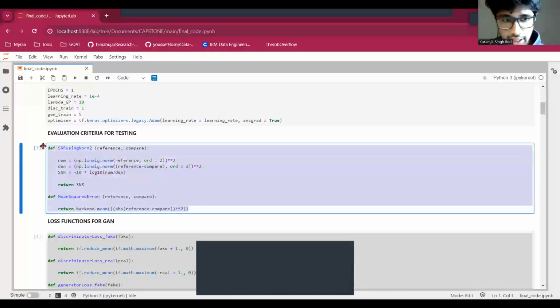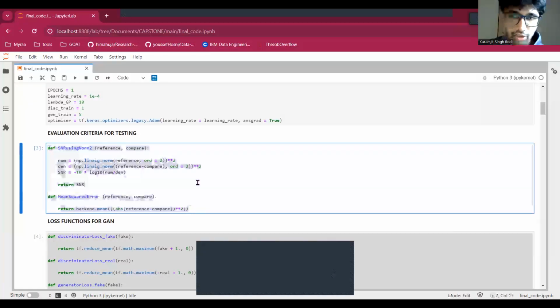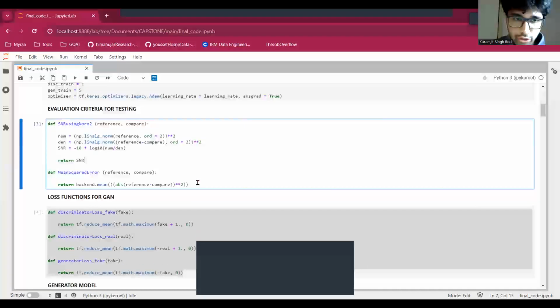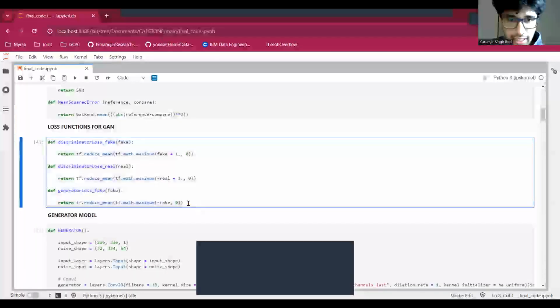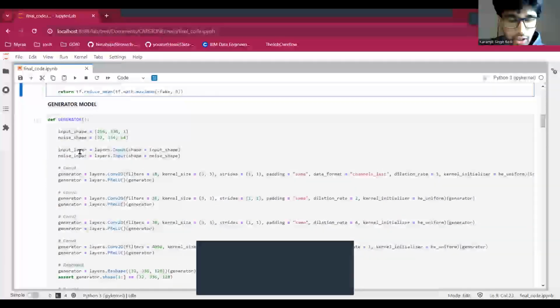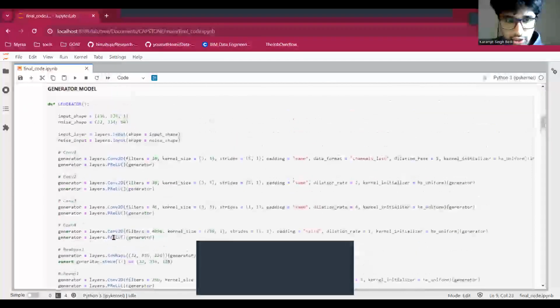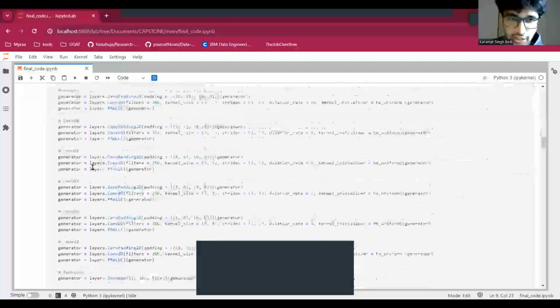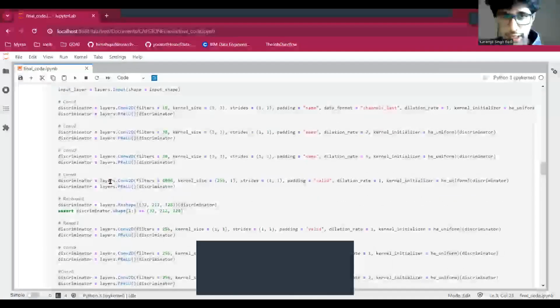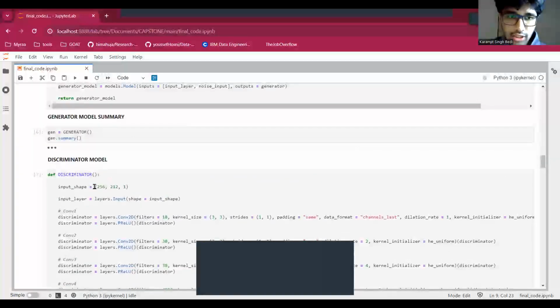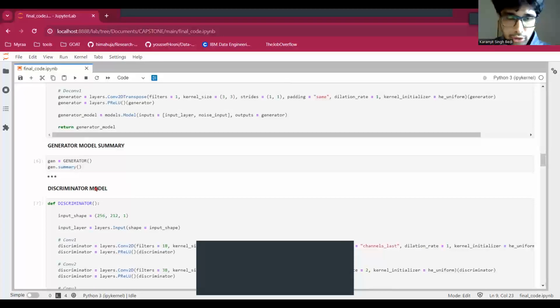These are the metrics that we had used for an objective comparison of the original audio and the restored audio. So we've used signal to noise ratio and the mean squared error. And this is the definition of the hinge loss that we've used to train the GAN. This is the description of the generator and the discriminator models. For a detailed description of these two models, you can refer to the report.